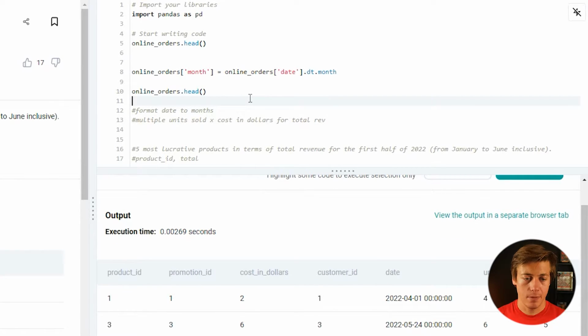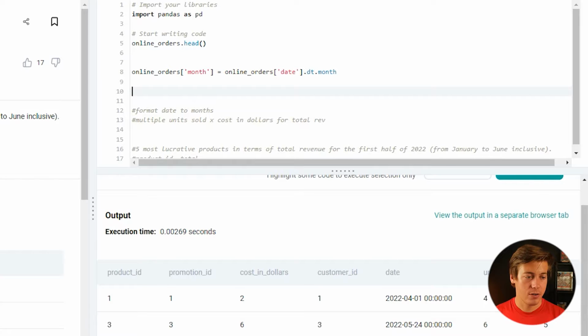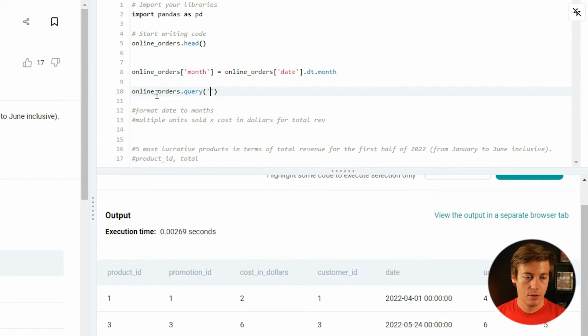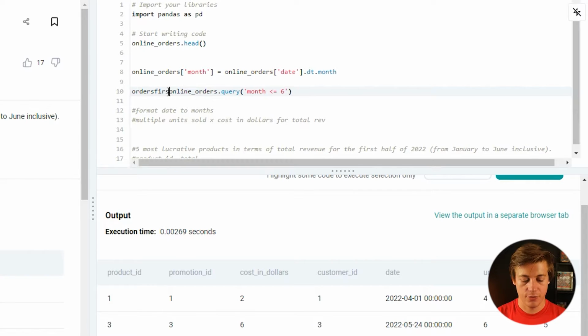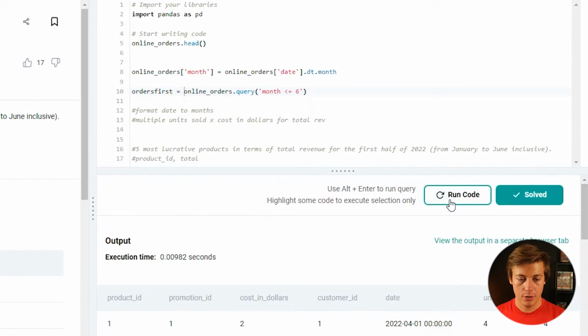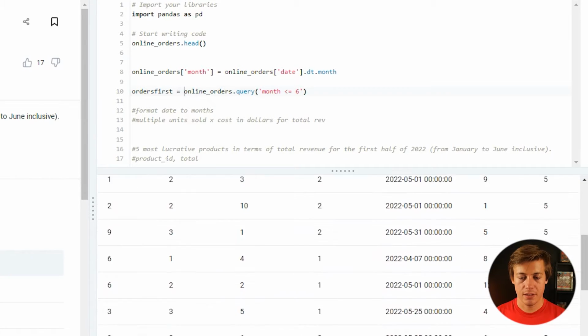So great, I don't need this head here. First thing I need to do is make sure that we queried it for the first half of 2022. So all we have to do, online orders, query, and then single quotes. So the month needs to be less than June, which is 6. So all we have to do on that side of things is say month is less than or equal to 6. And I'm going to say orders first half, or I'll just say orders first, doesn't really matter. Run code, and we can see that this month has been created.